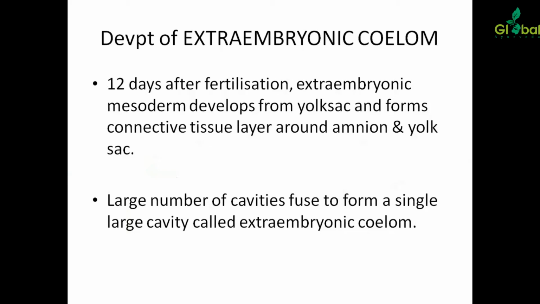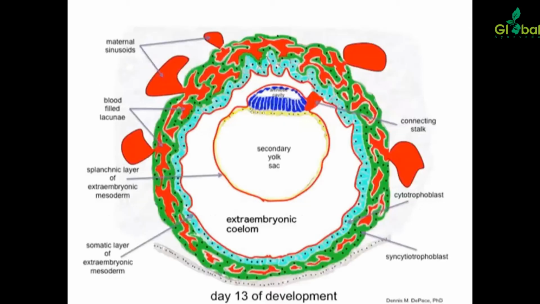Then development of the extra-embryonic coelom. 12 days after fertilization, extra-embryonic mesoderm will develop from the yolk sac cells and forms a connective tissue layer. A large number of cavities fuse to form a large cavity, and this is known as the extra-embryonic coelom. In the picture, we can see the extra-embryonic coelom and secondary yolk sac.